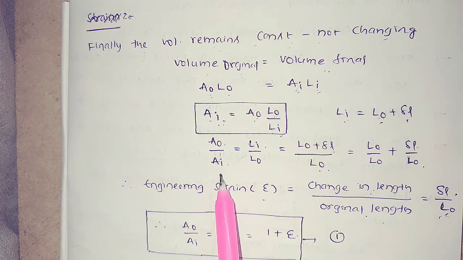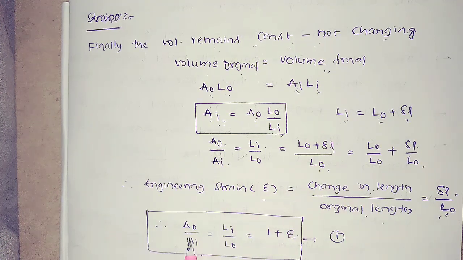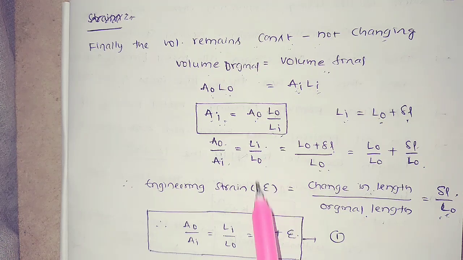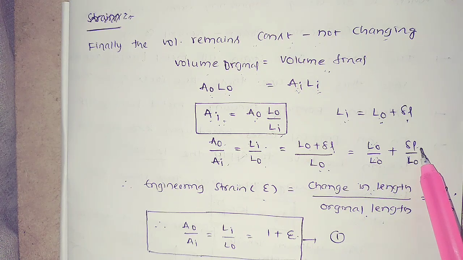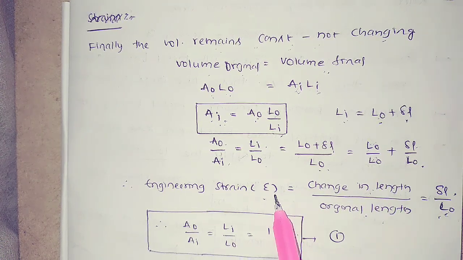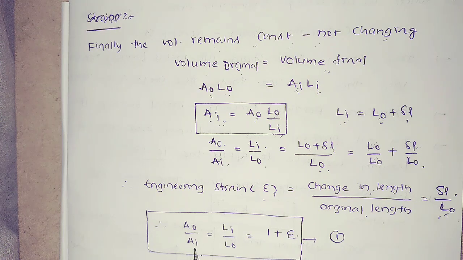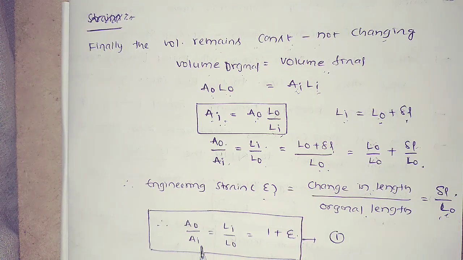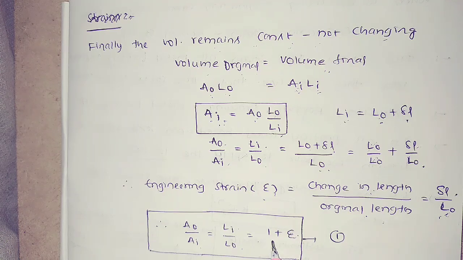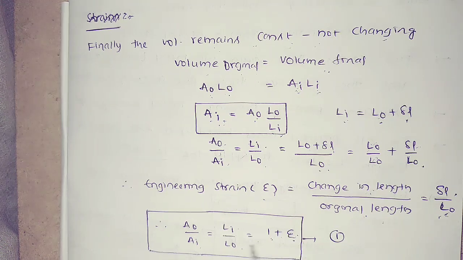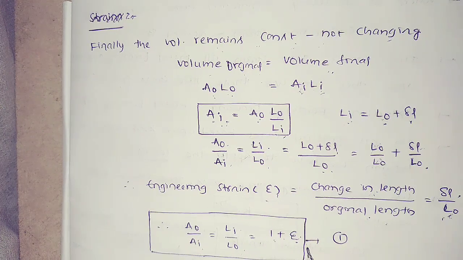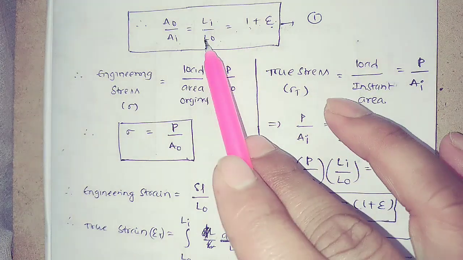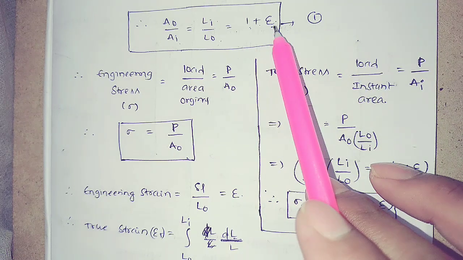Finally, you use this equation: A naught by Ai is equal to Li by L naught. L naught by L naught gets cancelled, that means it is 1, and delta L by L naught is equal to e. That means finally the formula comes like this: A naught by Ai is equal to Li by L naught, equal to 1 plus e, that means 1 plus engineering strain. Okay, I will use this equation further on. For the time being, you keep it here.